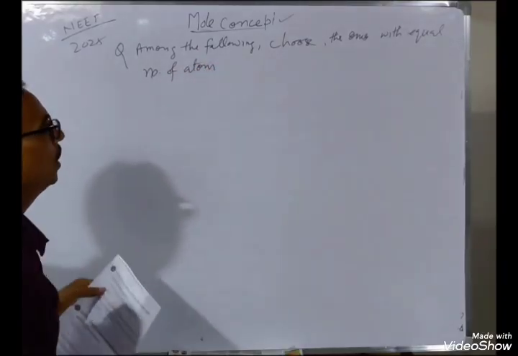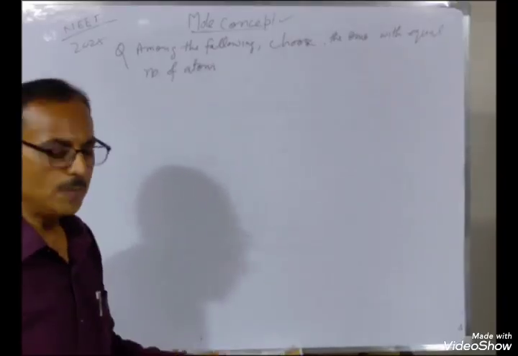There are 4 options. You have to choose which has the same number of atoms.